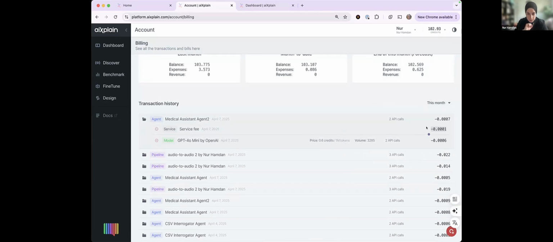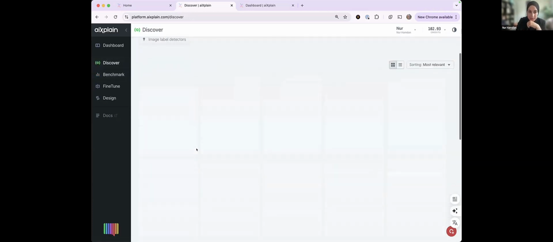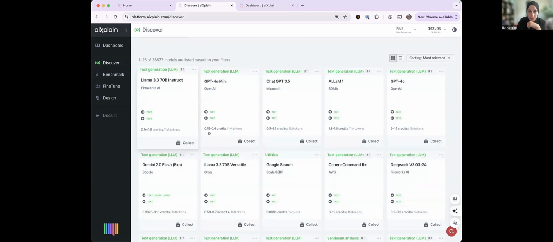So let's talk about the service key. In your agent, you have your large language model that is running the show, and your tools. Everything on aiXplain is an asset that you can find in the marketplace, and every asset in the marketplace has a price. You can see it here. These prices are not created by aiXplain. These are the actual prices that the vendor, in this case OpenAI, has.